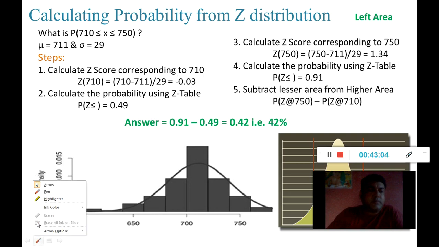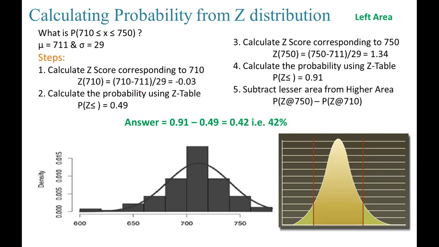So (x minus mu) upon sigma, correct? Again, this is going to be my mu, this is going to be my sigma, this is my x. So I'm getting here a z-score of minus 0.03, and for 750 I'm getting a z-score of 1.34, because 750 minus 711 divided by 29. So I will get these values as my z-scores.